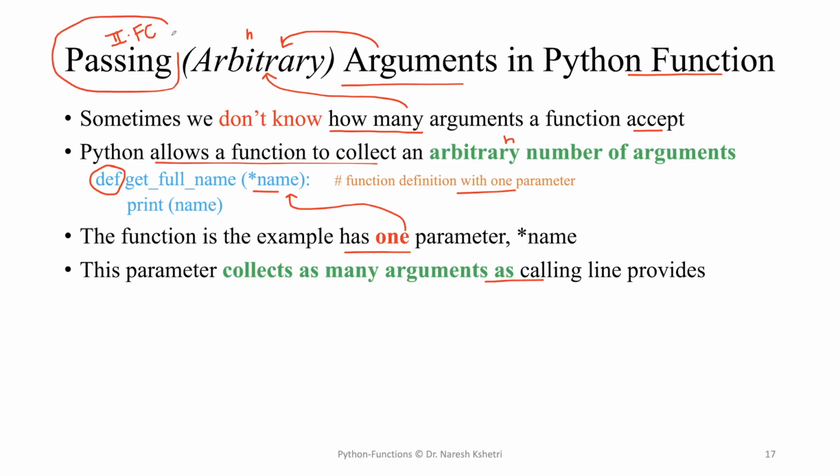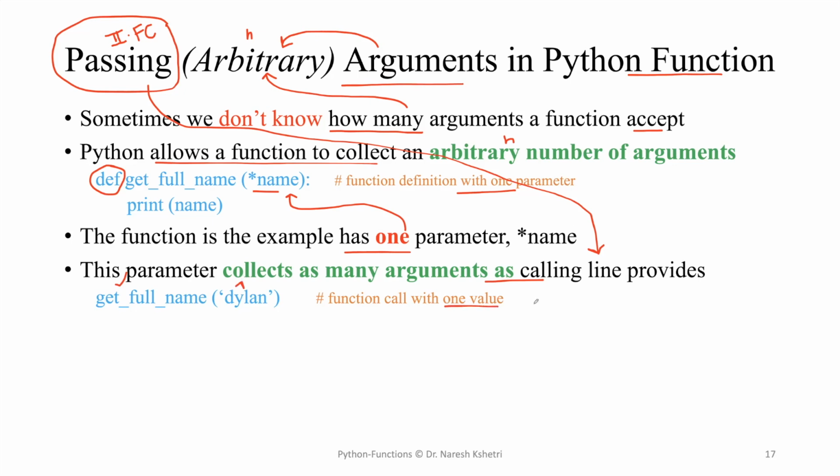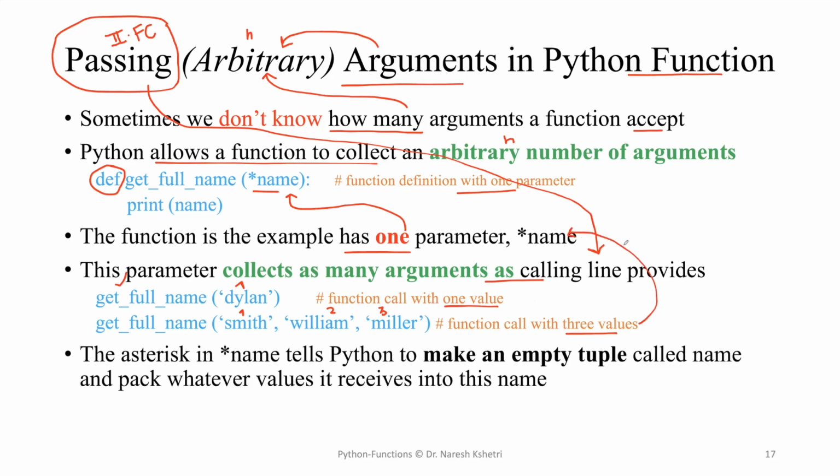Whenever the function call is made, the calling line provides as many arguments as we like. For example, we can make the function call with just one argument, or one value, and it is accepted. Or we can make a function call with three values, or any number of values. That would be collected because of the star over here, the asterisk.